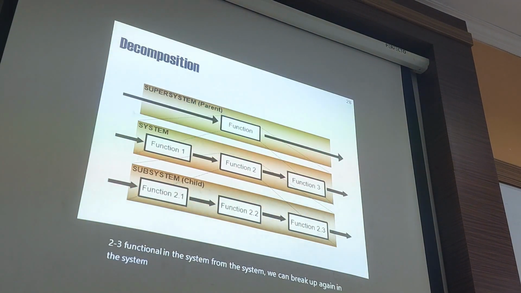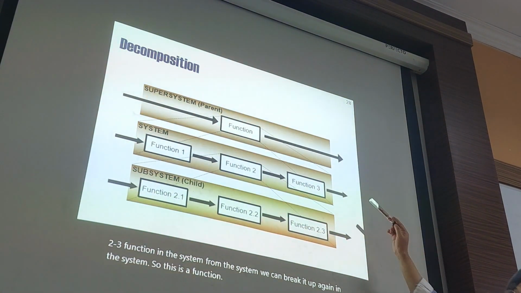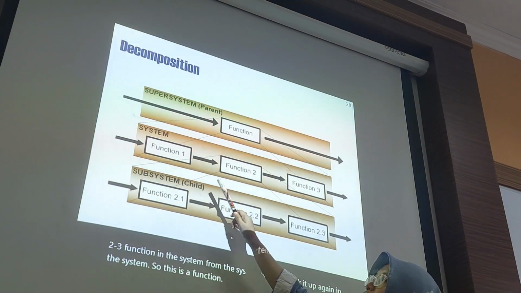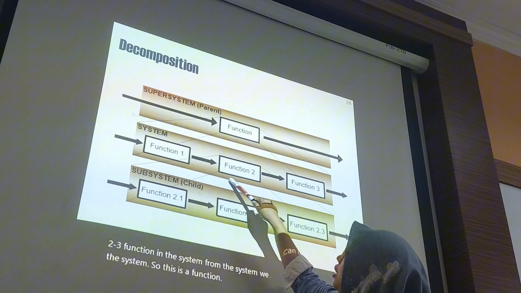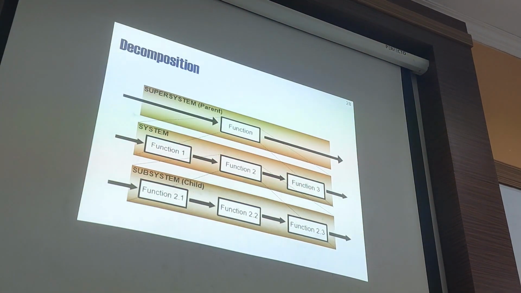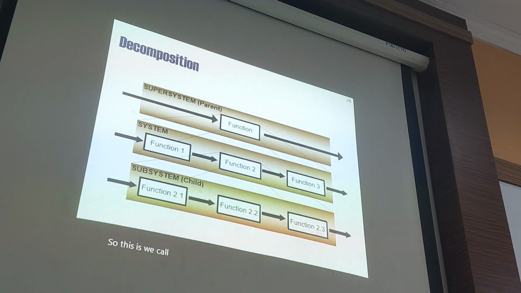So this is a function. We break it down. Function 1, 2, 3; function 2 breaks down again into 3 functions. So this we call decomposition.